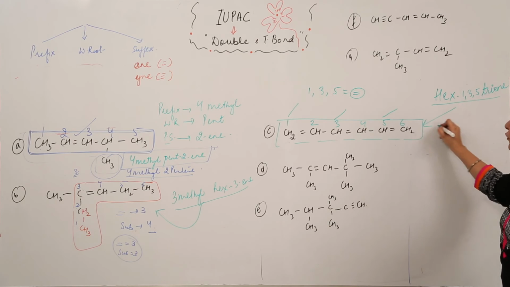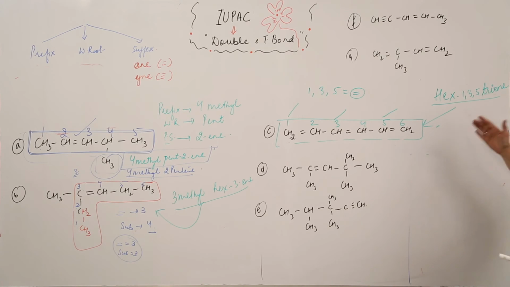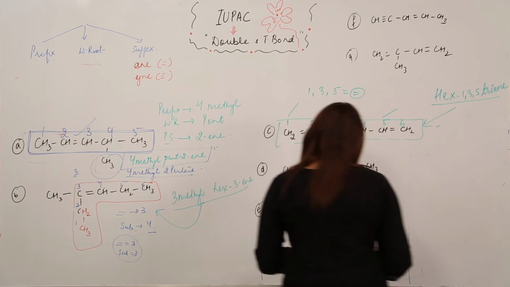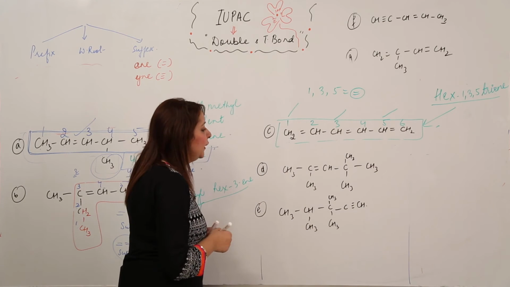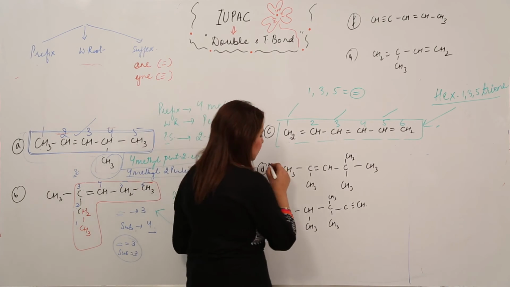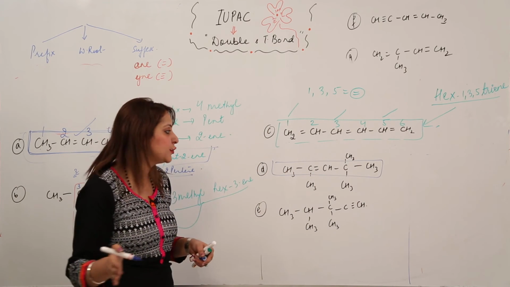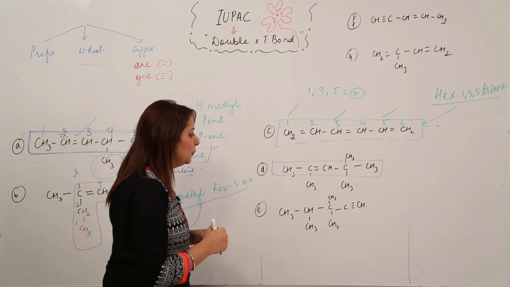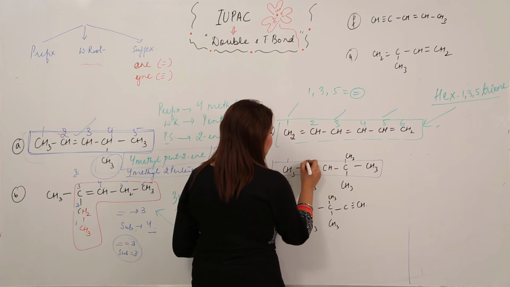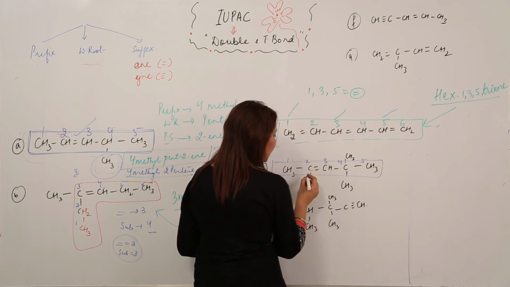So the name for this compound is hexa-1,3,5-triene. Similarly, we'll do the same for this one. Again, we'll be selecting a parent chain. This is obviously going to be the parent chain; you know how to select a parent chain now. Now I'm going to number it, and if I number it from this side, our double bond carbon is getting number 2.